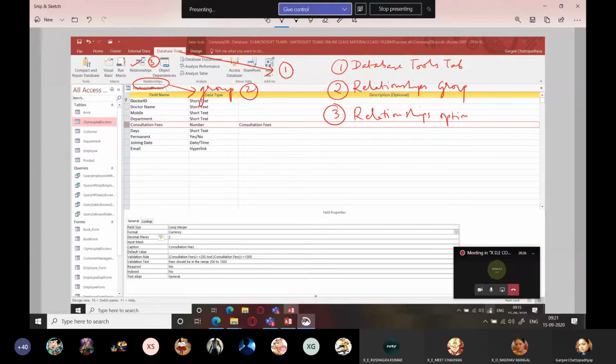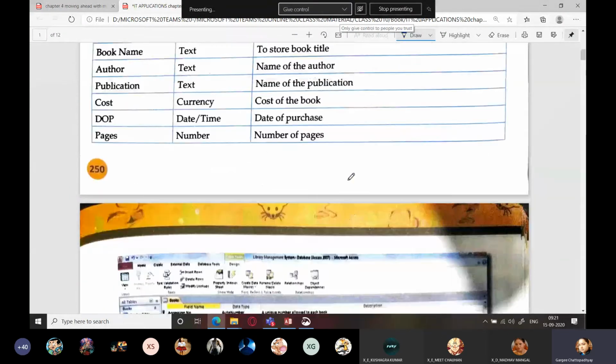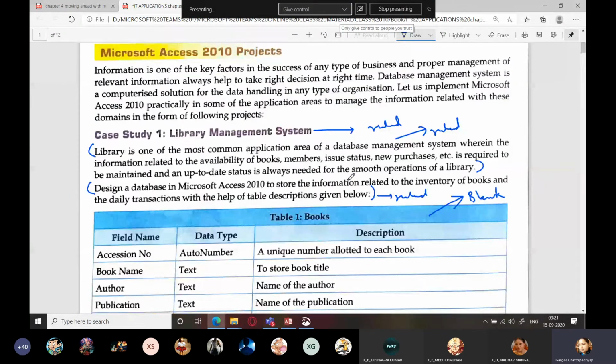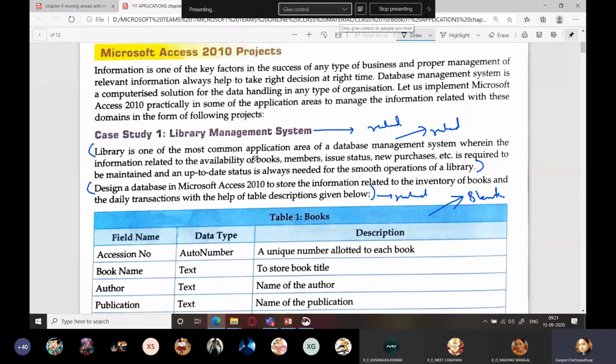Okay. Right from the beginning, we have been discussing, for all those who were not paying attention, now I'm going to repeat it only for the last time. We were discussing how you will be proceeding with the project in case you don't have a laptop. All those who have a laptop or a PC can easily proceed. Now, everything is given in the question itself. You were given 3 case studies, any one of 3 case studies. So we are just seeing one example, case study 1, that is library management system.